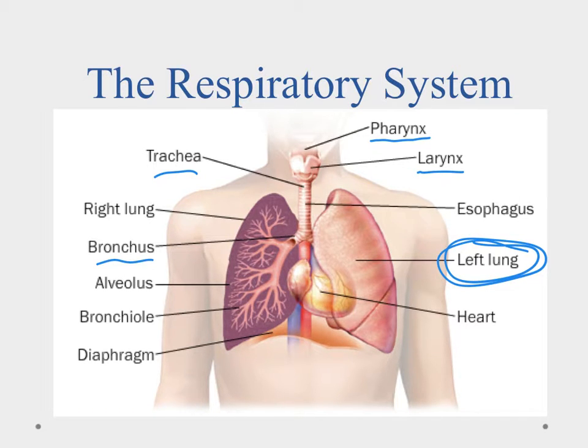Notice the esophagus from the digestive system is here as well. So we have air and food passing through the same things. The glottis is the opening of the respiratory system, and there's a little flap of skin called the epiglottis, which, when food or water enters, closes the airways so we don't get water and food into our lungs.